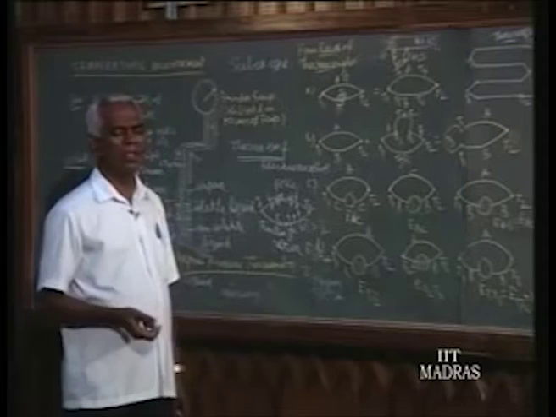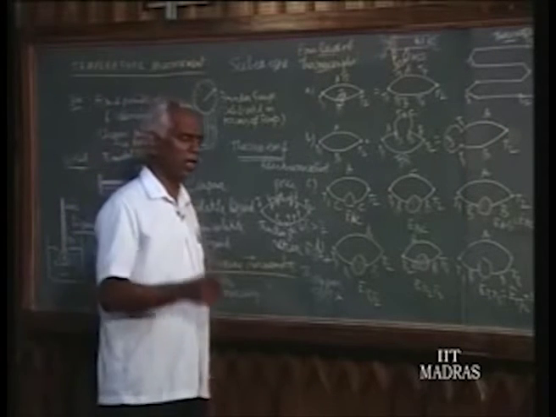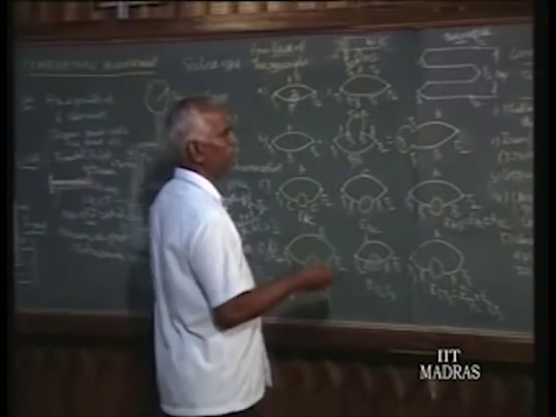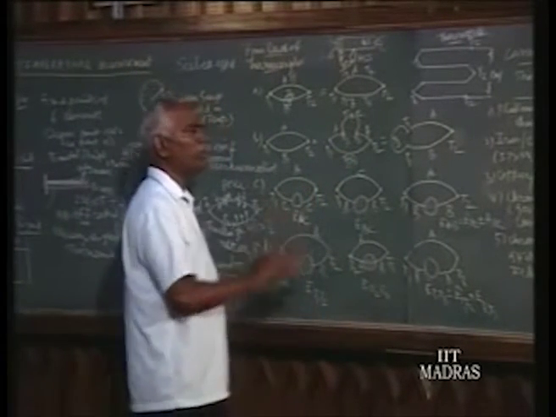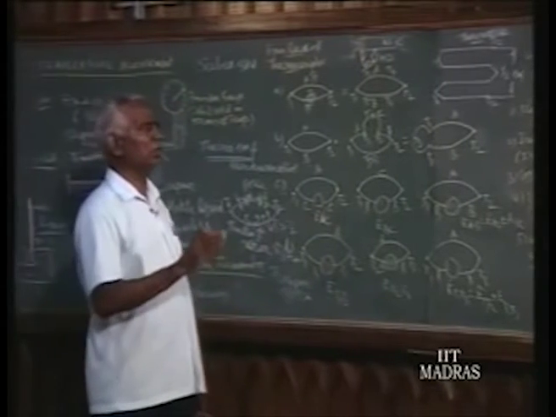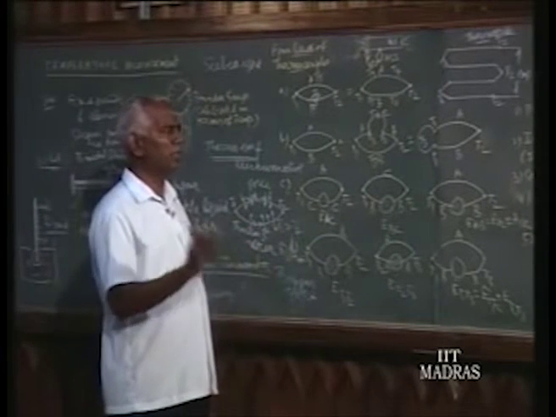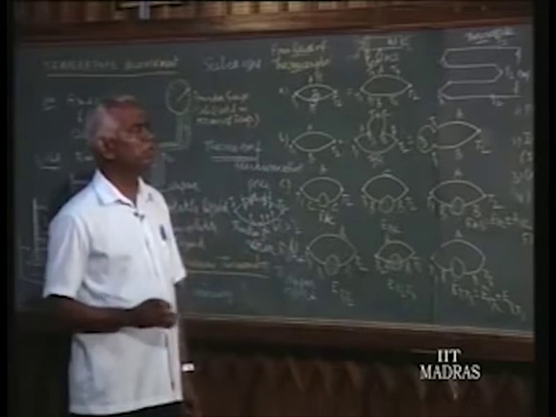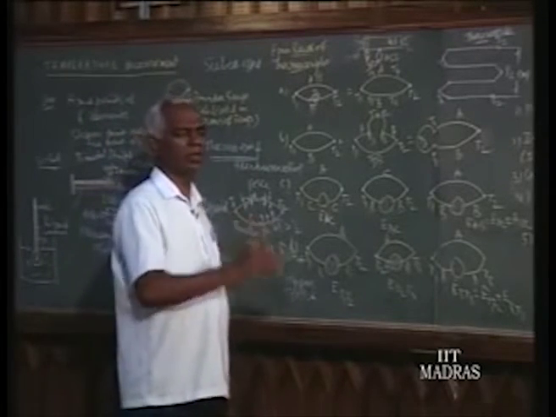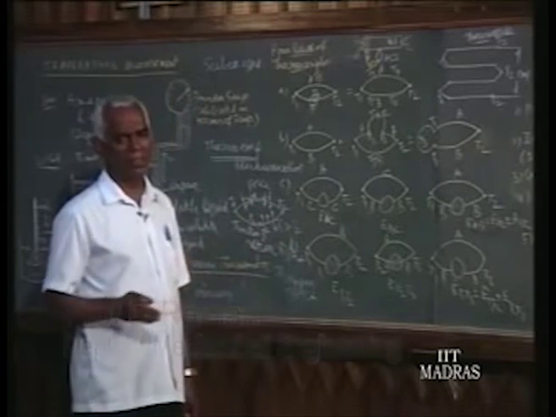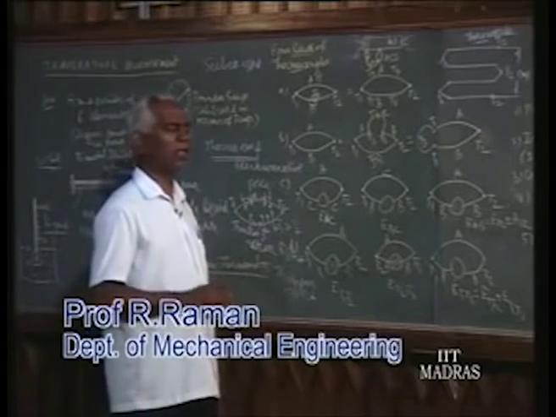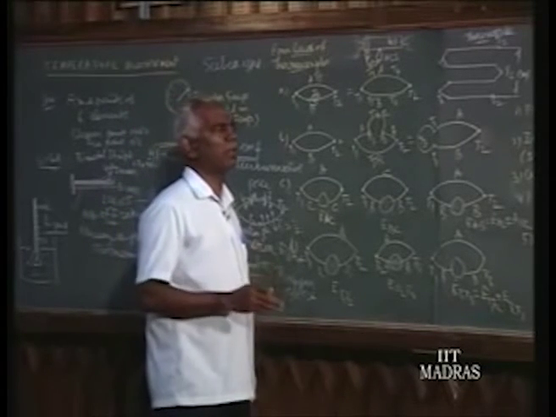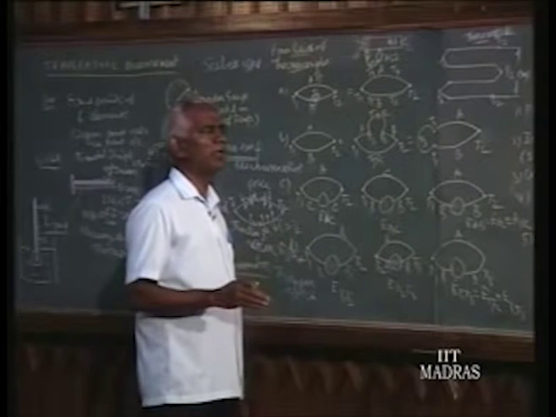So what is normally done is each material is calibrated with platinum. Platinum is taken as one material, and each time one thermocouple is made with platinum and all other materials, and the EMF developed under different temperatures is calibrated, the cold junction temperature being 0 degree centigrade, the ice point. With the cold junction at ice point, all elements are calibrated with platinum.